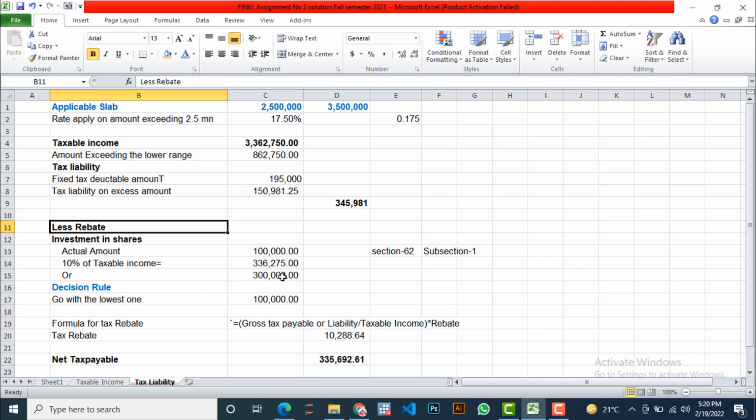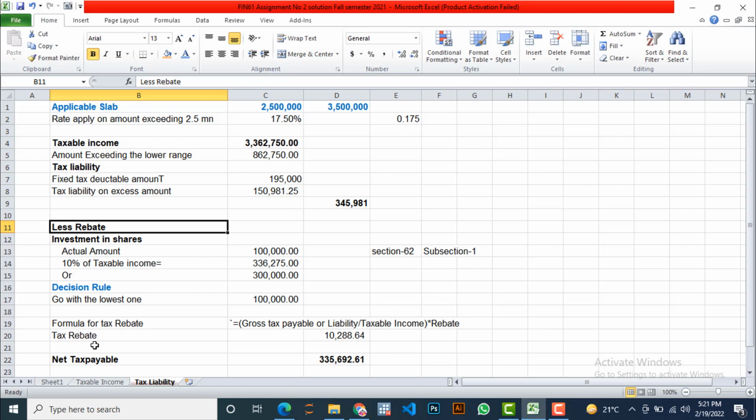So what is the rule? The rule is that after calculating all these three figures, go with the lowest one. In taxable income, where it is going to be increased, we pick up the highest one, as we earlier discussed, 648,000. Here we are going to pick the lowest one. So the lowest one is 100,000. So we are keeping it here.